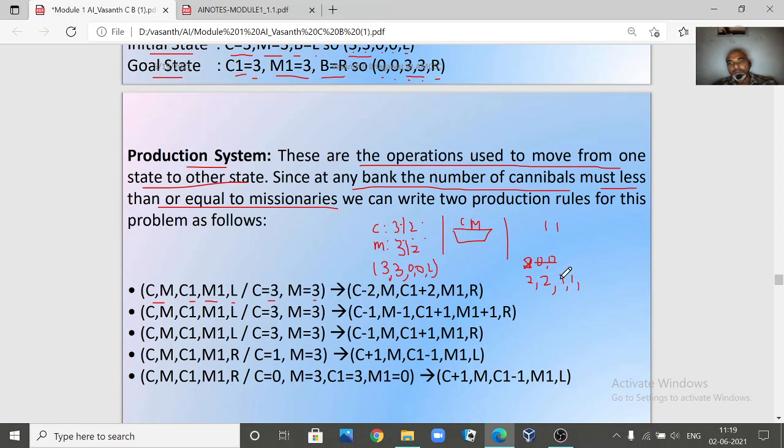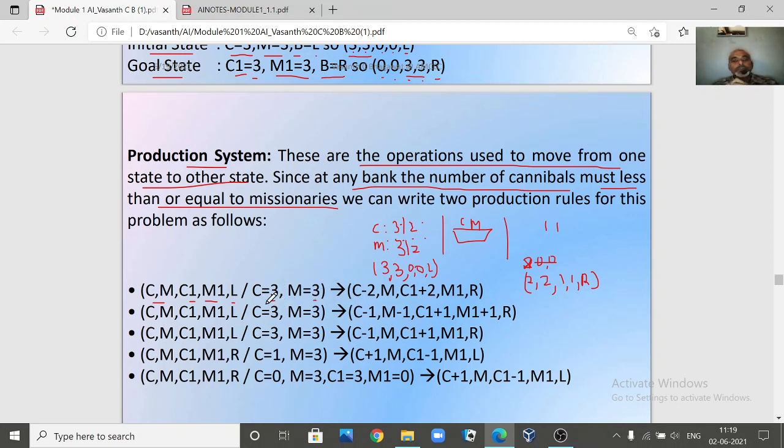So one cannibal and one missionary are now on the right hand side. Now where is our boat? The boat is on the right hand side, R. If you apply this type of rule, this is how the configuration, the boat position, or state position, would look. Similarly, like this, now we have written one rule.